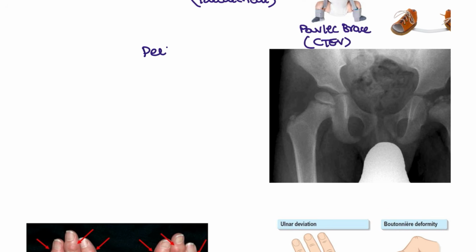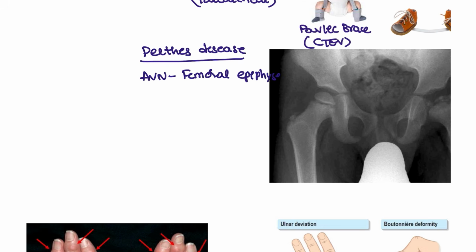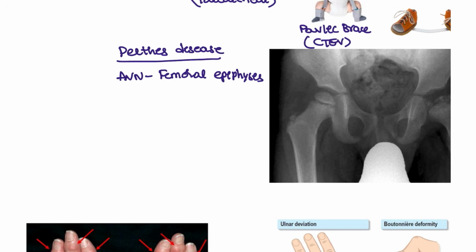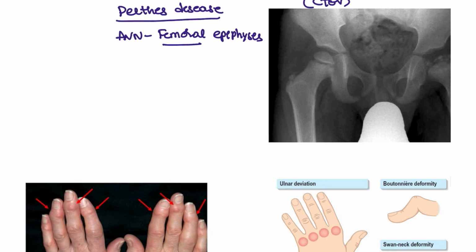Next, this is the condition that is Perthes disease. Perthes disease, the other name is Legg-Calve-Perthes disease. This is avascular necrosis of the femoral epiphysis. In the femoral epiphysis, this condition is seen. This is Perthes disease. Another important point of Perthes disease is that it involves the femoral epiphysis. Another name of this is Legg-Calve-Perthes disease.